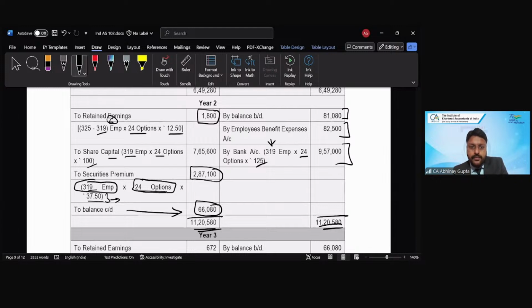So fair value is 12.5, right? 12.5, and the total value is how much? 150 minus 100 is the face value, right? Minus 12.5, the fair value of the option, is equal to 37.5. This is how this 37.5 is arrived at.